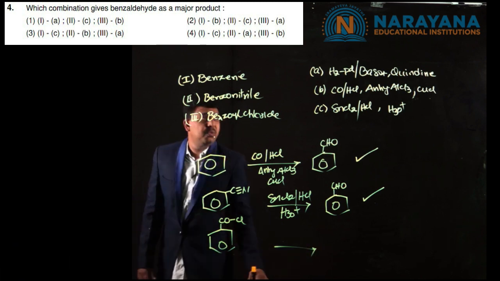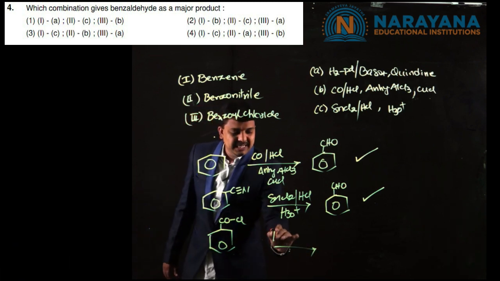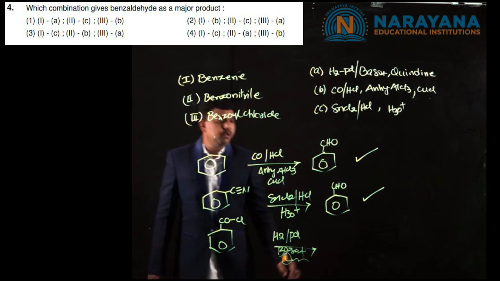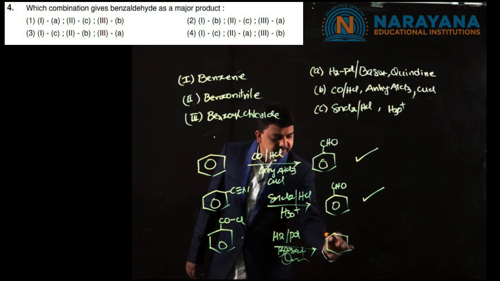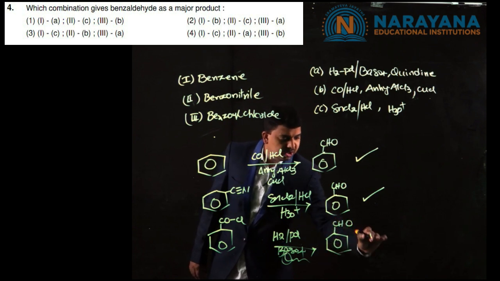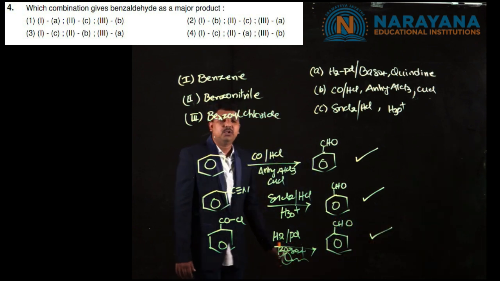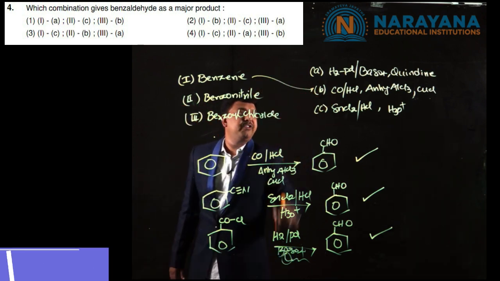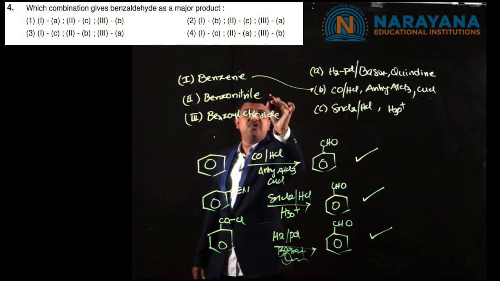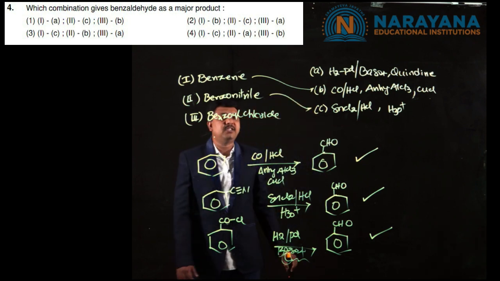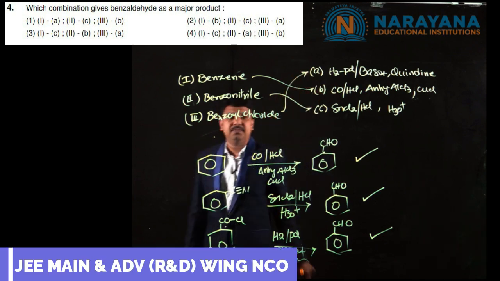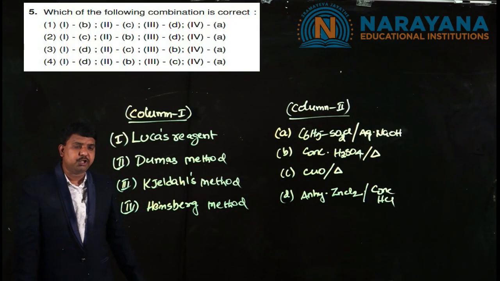Benzoyl chloride on treatment with Lindlar's catalyst, that is palladium, barium sulfate and quinoline, gives benzaldehyde, which is even a named reaction called Rosenmund reaction. So the correct match is for benzene, Gattermann reagent, for benzonitrile, stannous chloride and HCl, and for benzoyl chloride, Lindlar's catalyst.